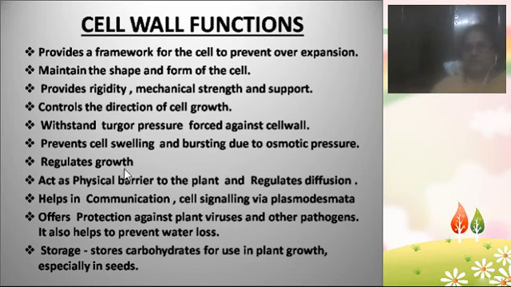And the cell wall also regulates the growth of the cell, and it acts as a physical barrier to the plant and regulates diffusion. The cell wall acts as a filter, so it regulates the diffusion. Diffusion means movement of ions or molecules from higher concentration to lower concentration till the concentration becomes equal, right? That type of diffusion movement is helped by the cell wall. The cell wall also helps in communication. Communication means it transfers the cell messages, the signals, from one cell to another cell through plasmodesmata, which are the cytoplasmic connections.